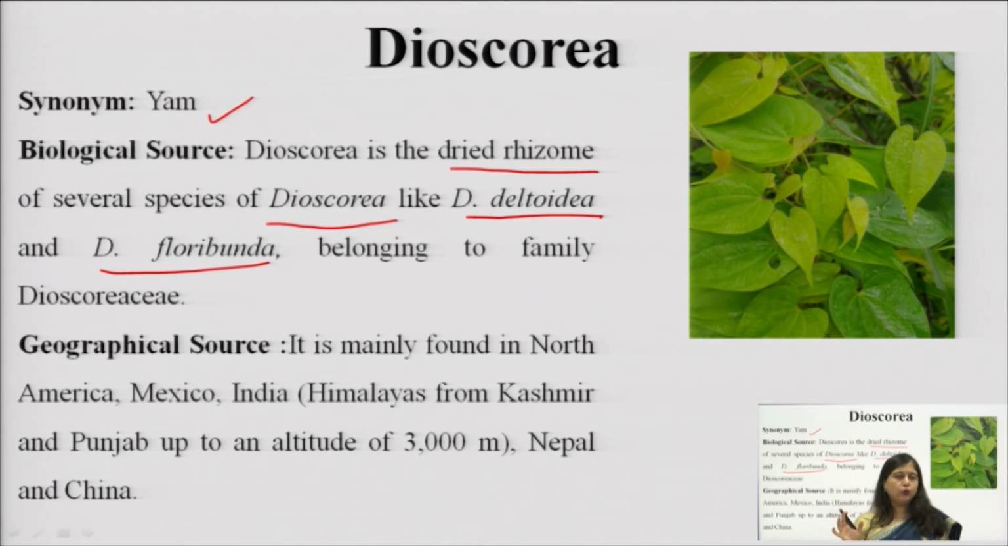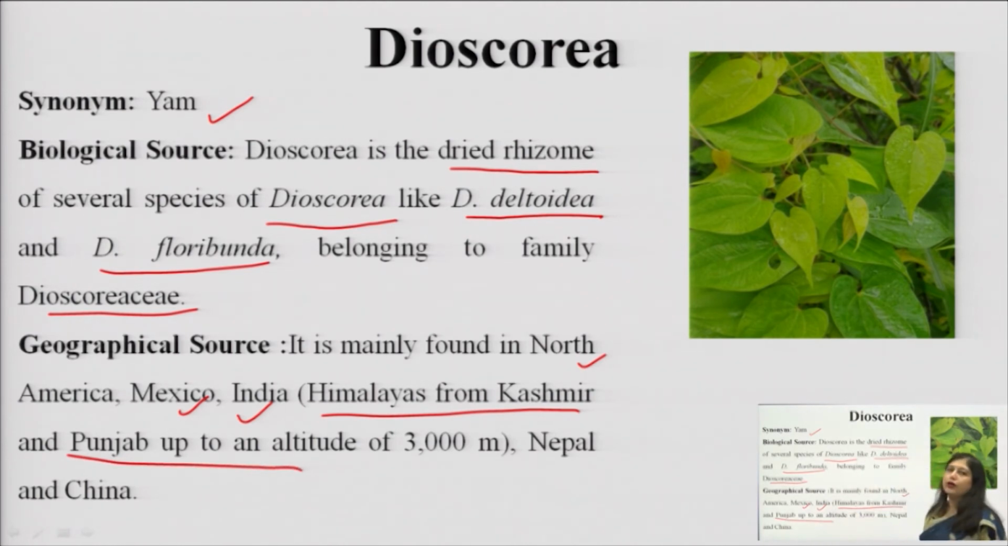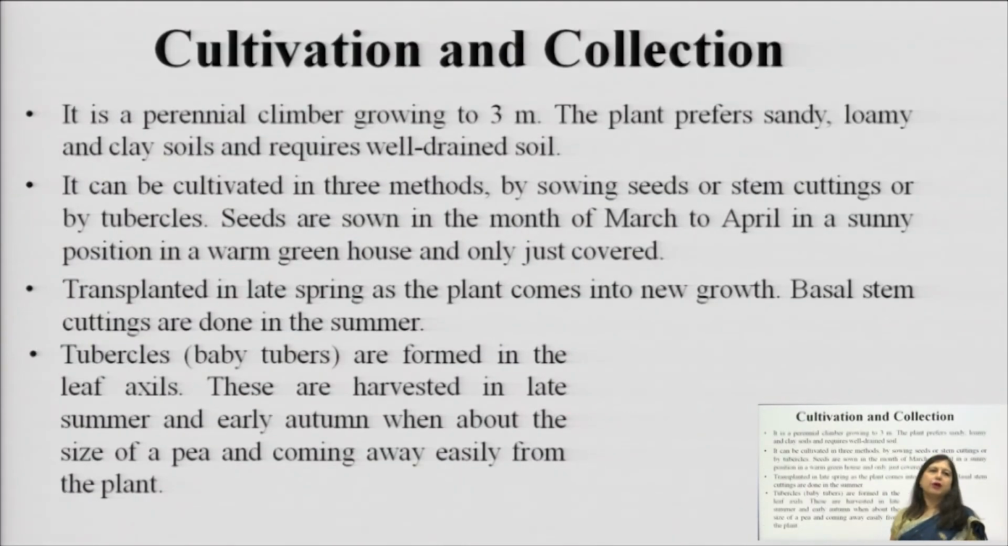I have only taken the two main, that is Diascorea deltoida and Diascorea floribunda, belonging to the family Diascoreaceae, and it is mainly found in North America, Mexico. In India, it is found in the Himalayan regions from Kashmir to Punjab at an altitude of 3000 meters, also in Nepal and China. So here you can see the picture of Diascorea. It is a twiner, like a climber plant. It is not a tree, it is like a vine. So it is a climber plant.